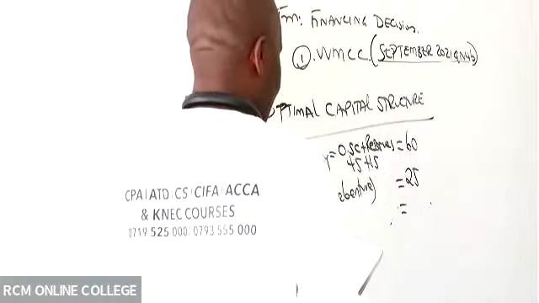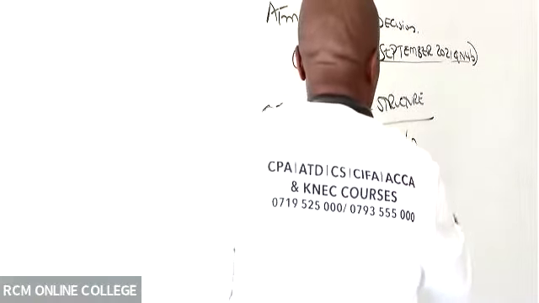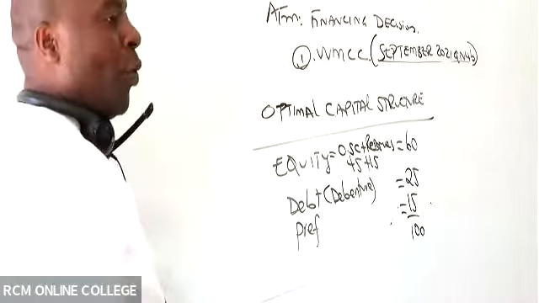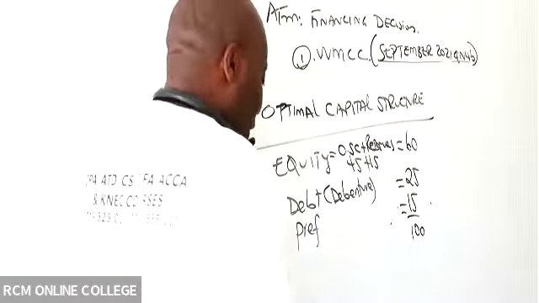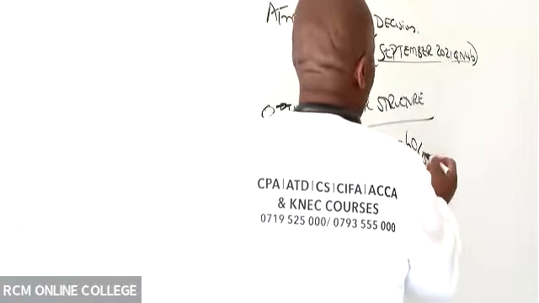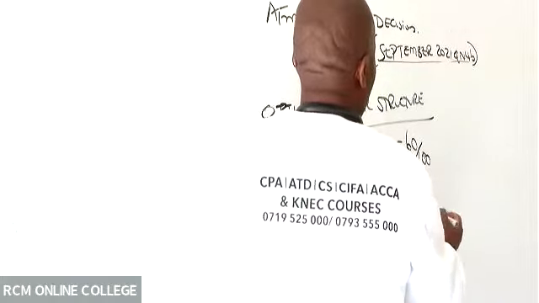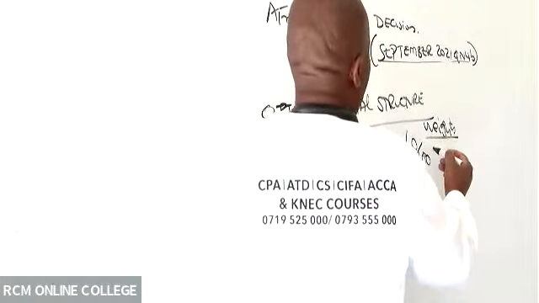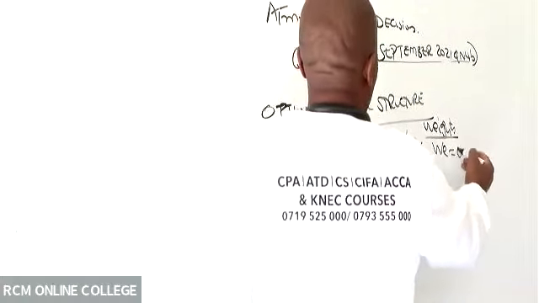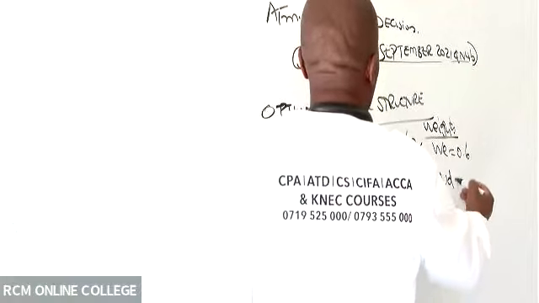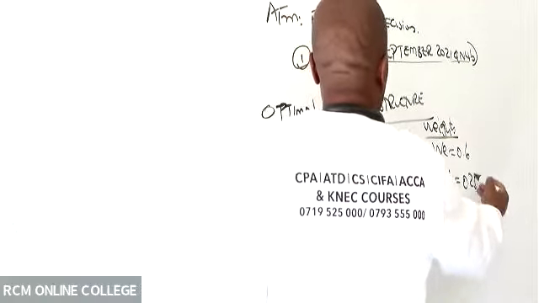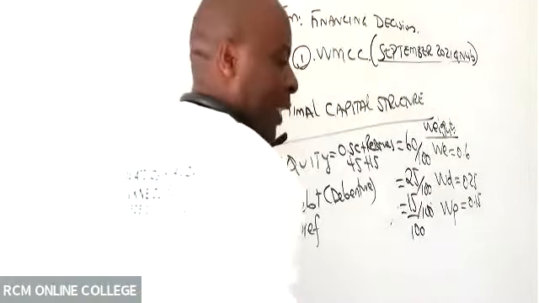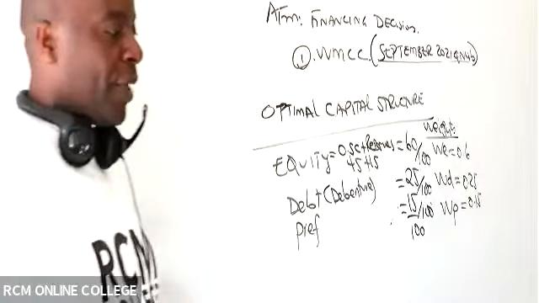And then the preference is 15, giving me 100. Because I'm interested in the weights, each will be divided by 100. So the weights are: weight of equity 0.6, weight of debt 0.25, and weight of preference 0.15.